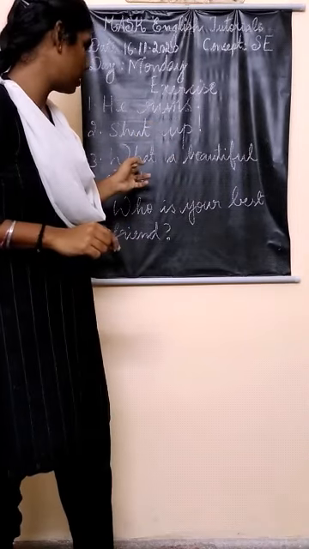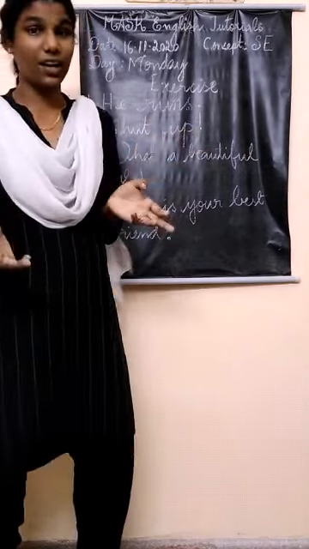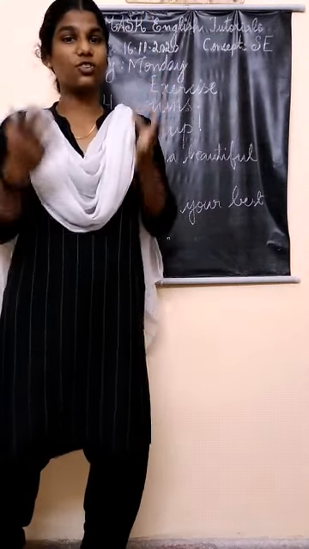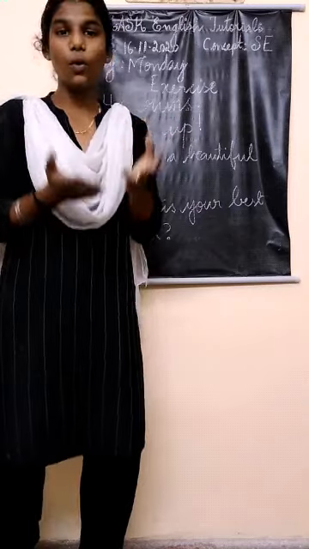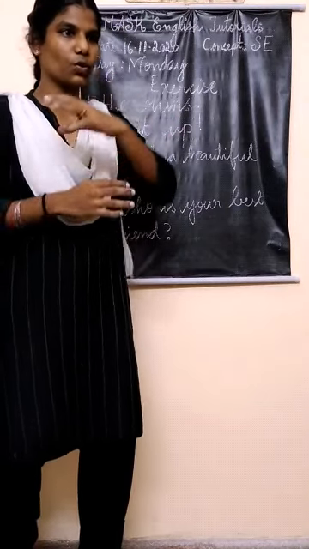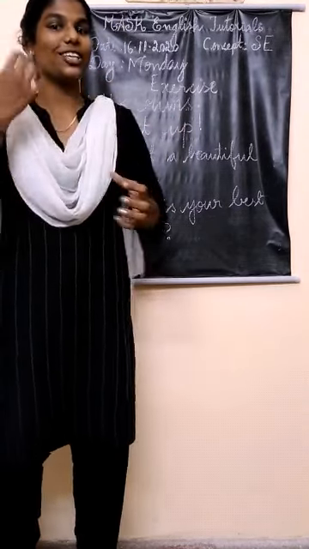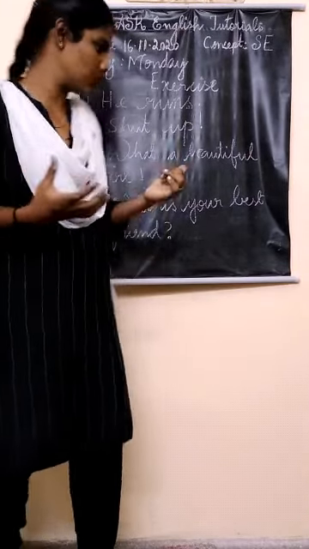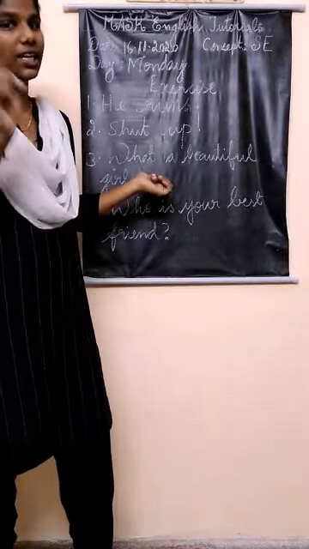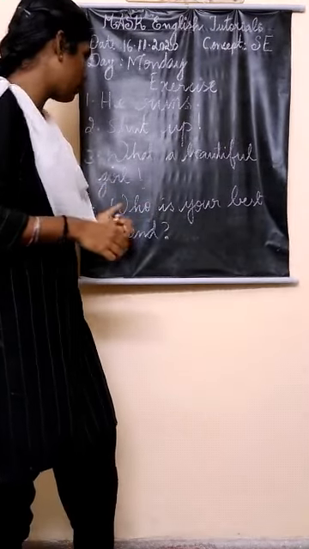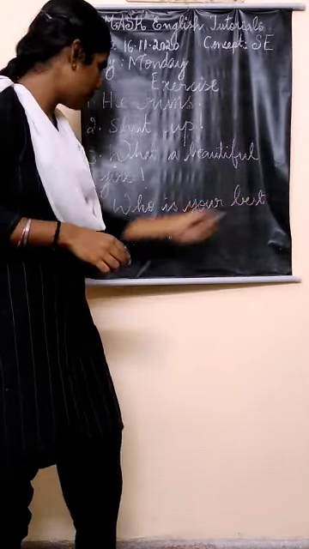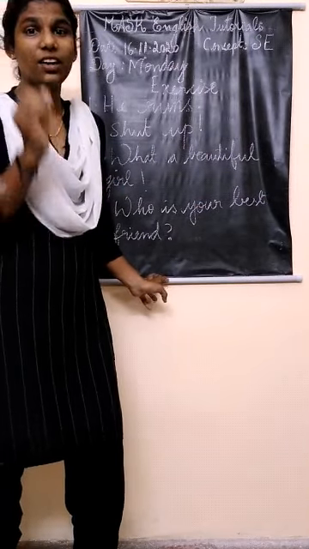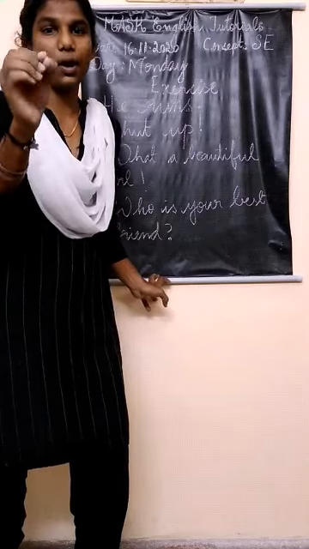Okay, number 3. What a beautiful girl. See, you got surprised on seeing a girl who was so beautiful. So this expresses your feeling, that is surprise, which means this is an exclamatory sentence. And number 4, who is your best friend? This is demanding information about you.